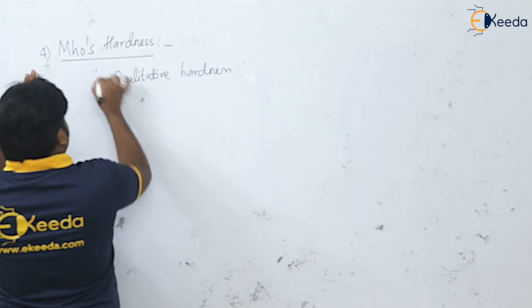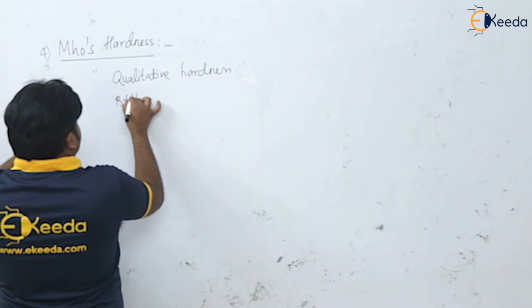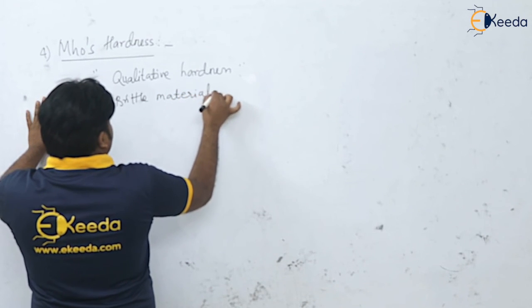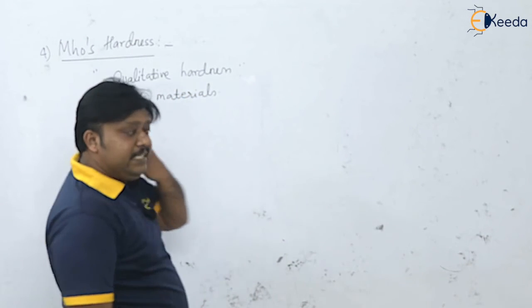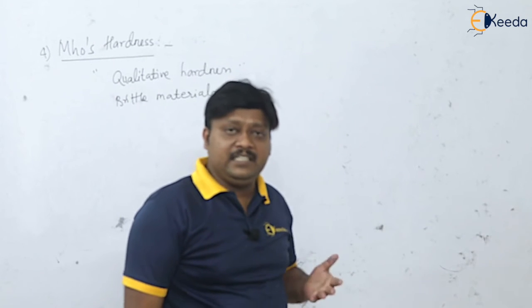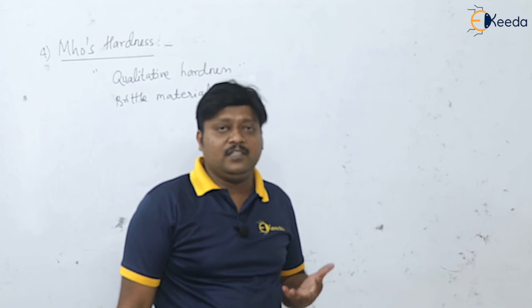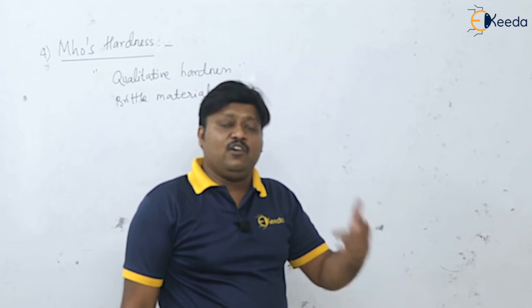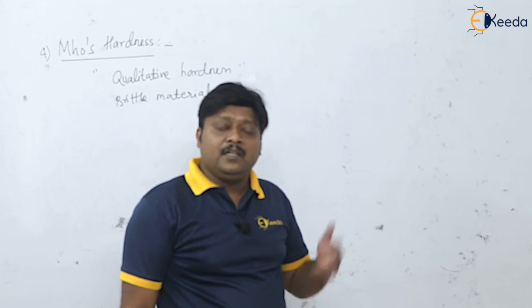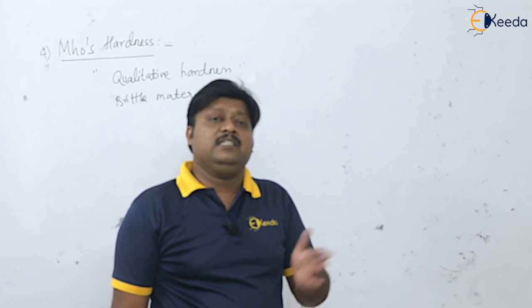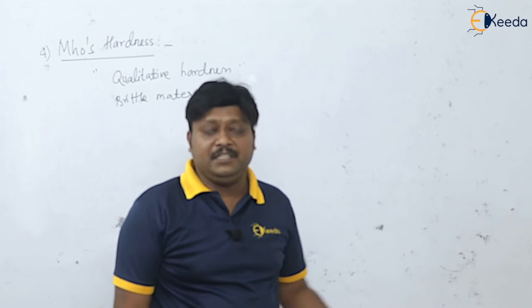It is generally used for brittle materials. So simply scratching the material with standard materials like some standard minerals, where the mineral can produce a scratch on the test specimen, this hardness value is nearly the same as the hardness of that mineral.